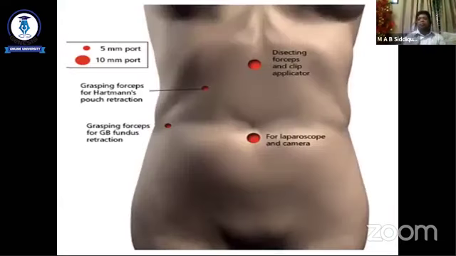So this picture shows a common operation, that is laparoscopic cholecystectomy. Actually, the laparoscopic cholecystectomy is the gold standard procedure. This is one of the commonest operations done by general surgeons in their private practice, and also in hospital practice. Though it is a gold standard operation, nowadays I think at every district level the surgeon is doing this laparoscopic cholecystectomy.